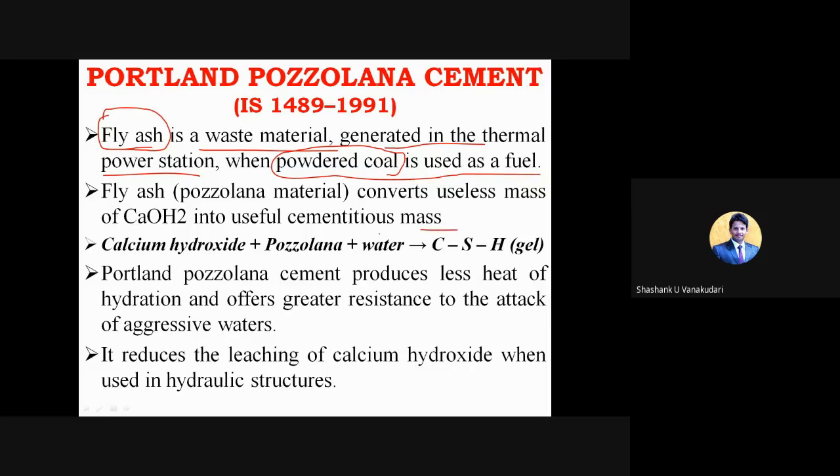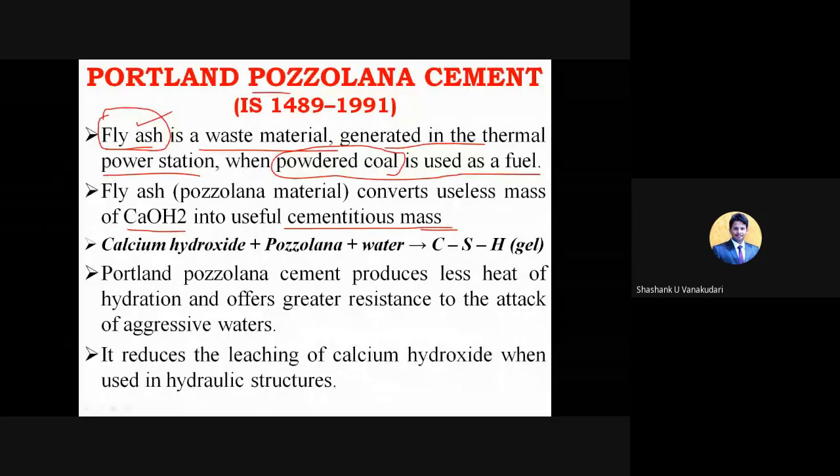However, we have seen that along with the CSH gel, this calcium hydroxide, Ca(OH)2, will also be there. So in the OPC, we have considered that as a waste material that is nowhere useful. But here, when we add pozzolanic materials like fly ash, the fly ash reacts with this calcium hydroxide and then forms a useful cementitious mass.